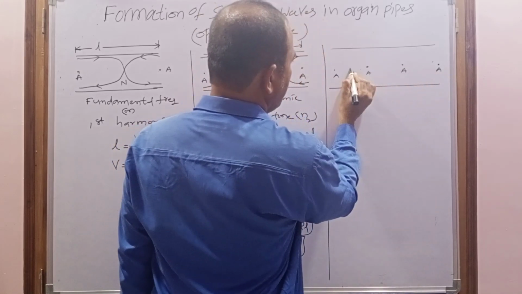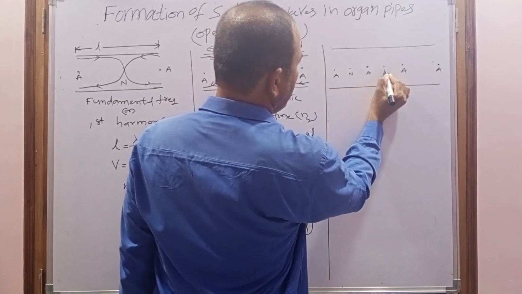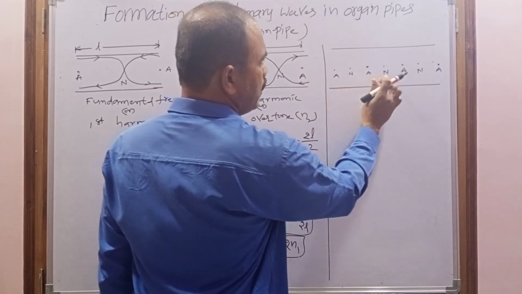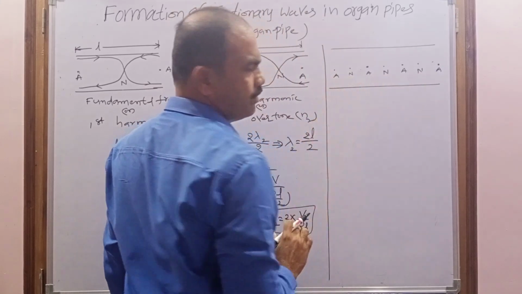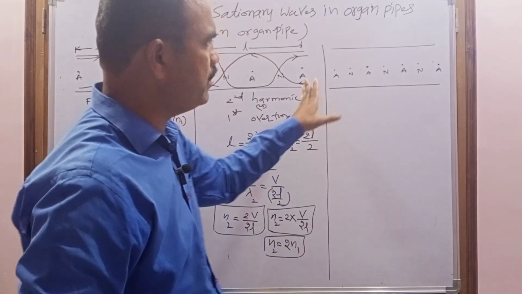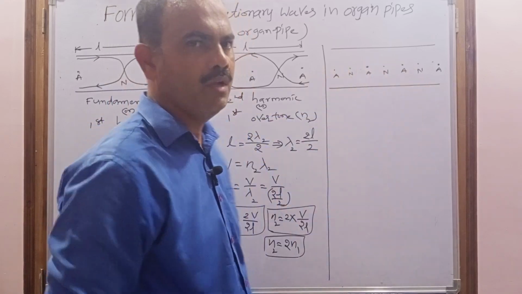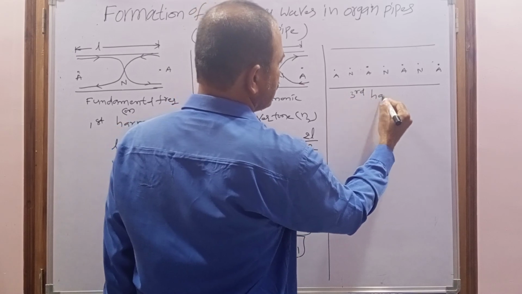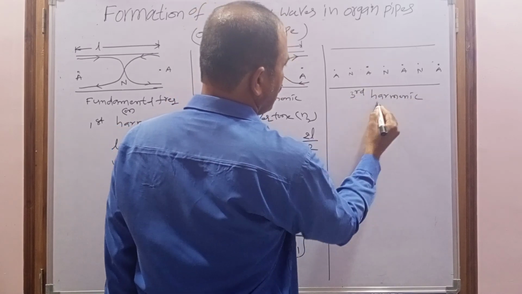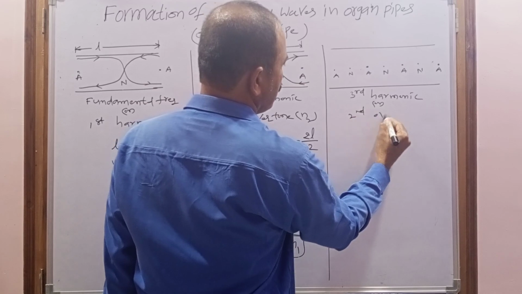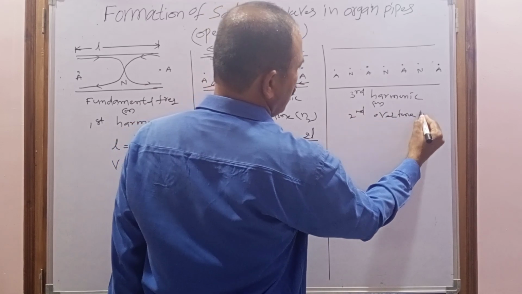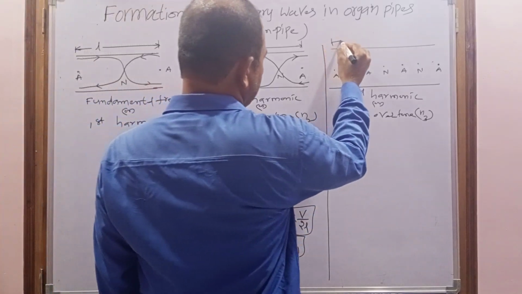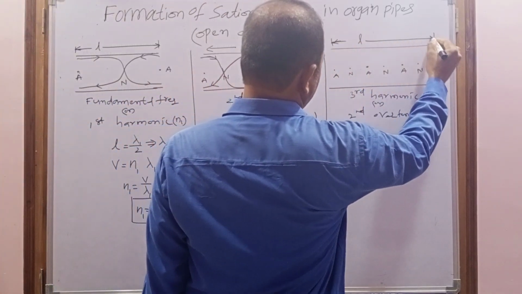So these are antinodes, and between them what is formed? Node. Here a node is formed, here a node is formed, here a node is formed. Total how many nodes? 3 nodes. How many antinodes? 4. Now when a stationary wave is formed with 4 antinodes and 3 nodes, that frequency of the stationary wave is called the third harmonic, or second overtone. Second overtone, let it be N3. In the same length, the length of the pipe is not changing here.